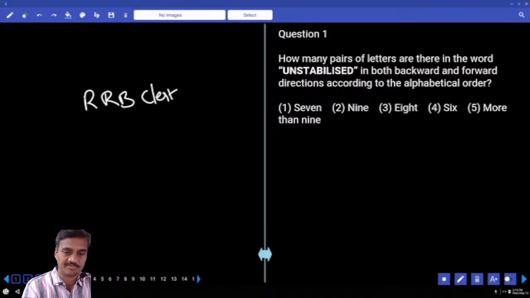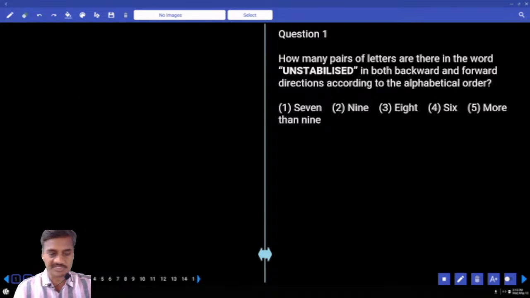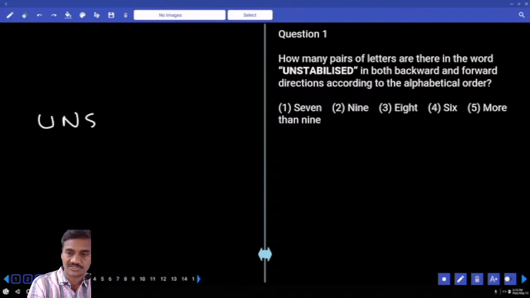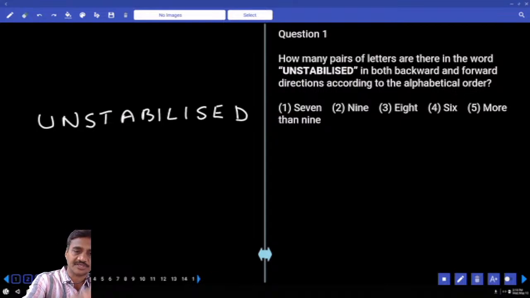Now in this RRB Clerk Prelim 18, question number 1 is based on how many such pairs of letters. Now tell me how many are there? Unstabilized, S-T-A-B-I-L-I-S-E-D. How many such pairs of letters are there in the word unstabilized? Starting with U, there is no letter more than this U. No need to count. N, O, P, Q, R, S, T, U, V, W, X. S and T, there is a pair. And S and T, no letter more than this T. A and B, there is one more pair.